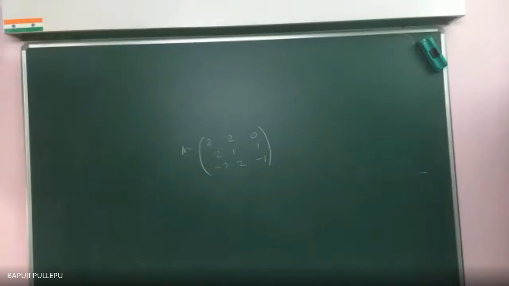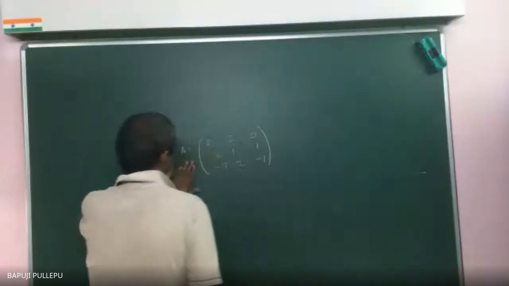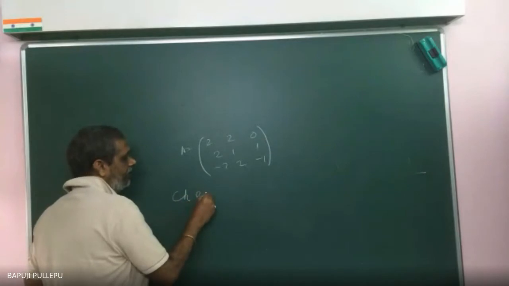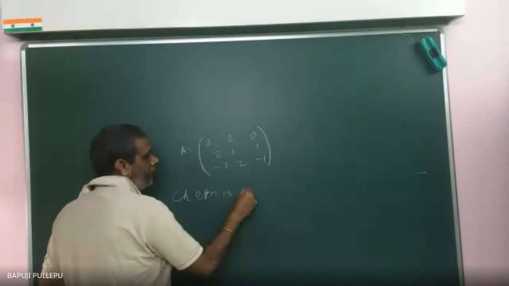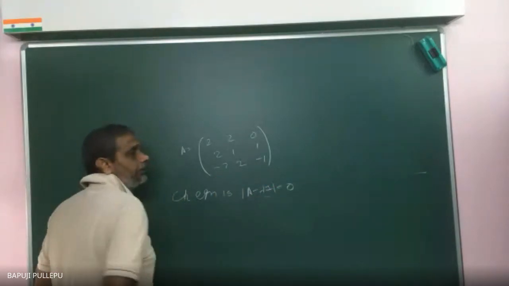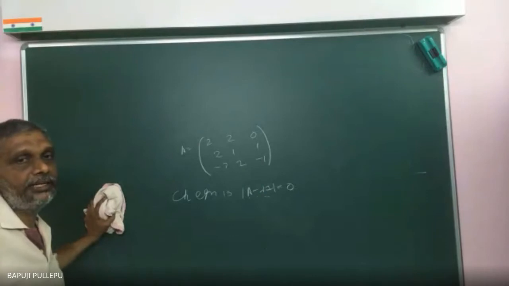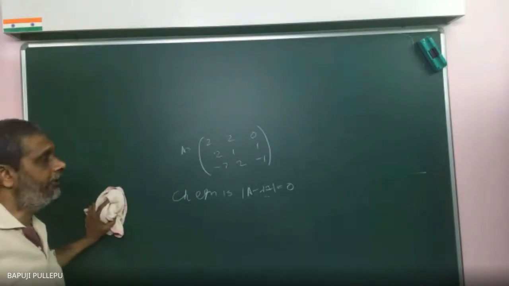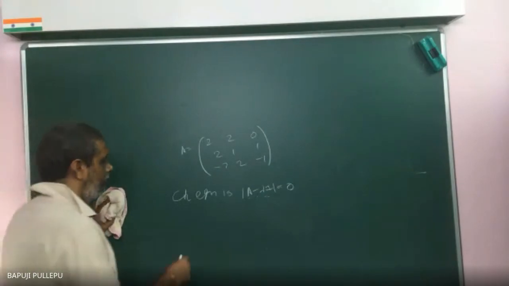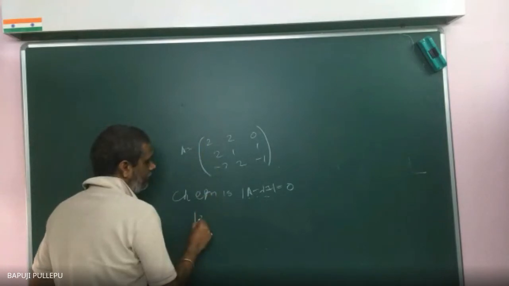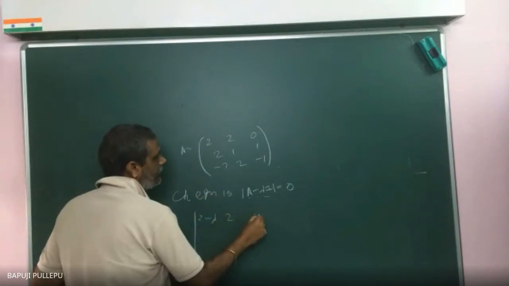Okay. Now, how will you proceed? If A is given as this, to find eigenvalues, what will you write? The characteristic equation: determinant of A minus lambda I is equal to 0. Correct? Now, A minus lambda determinant means what? You should not worry about the determinant. On the diagonal elements you subtract lambda: 2 minus lambda, 2, 0.